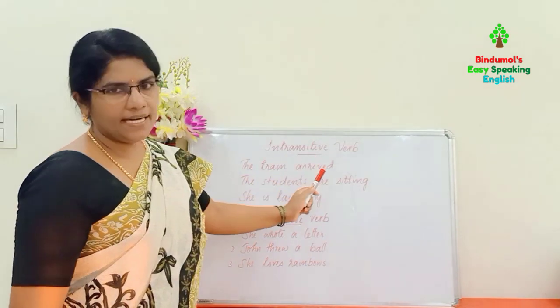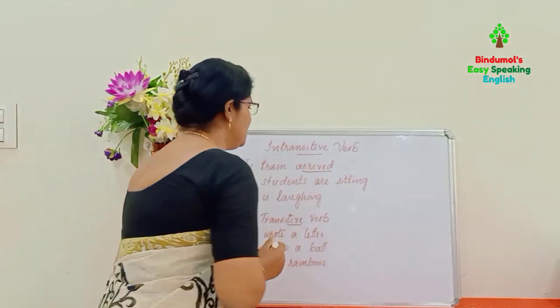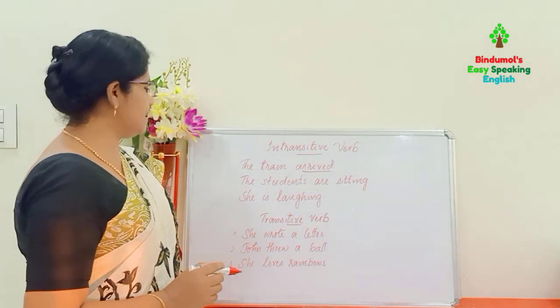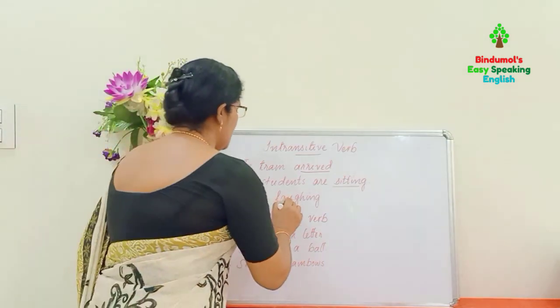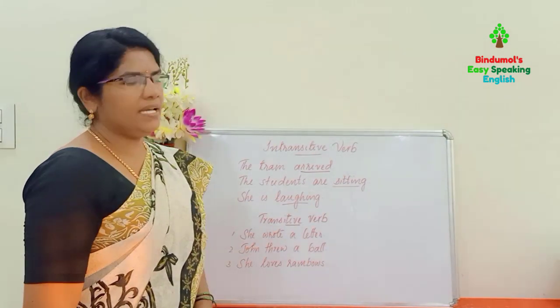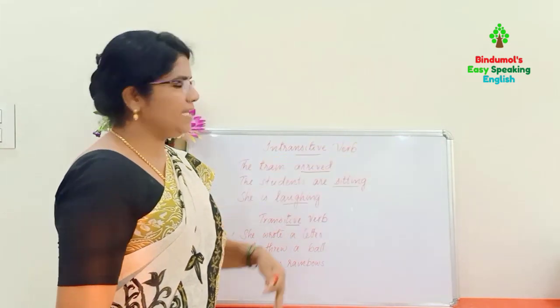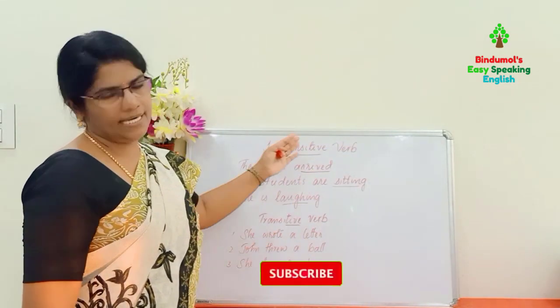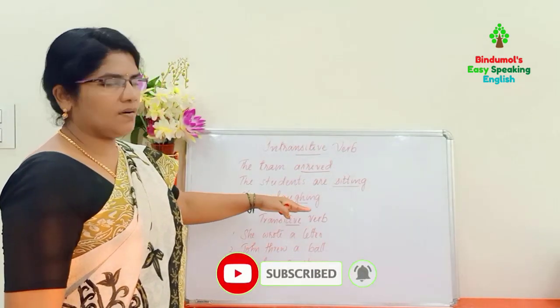The train arrived. What is the main verb here? Arrived. Arrived is the main verb. The students are sitting. Sitting is the main verb. She is laughing. Laughing is the main verb. Here we need not get any object to get a complete meaning. Already it's completed. The train arrived. Then we got the complete meaning. But a transitive verb is not like that.